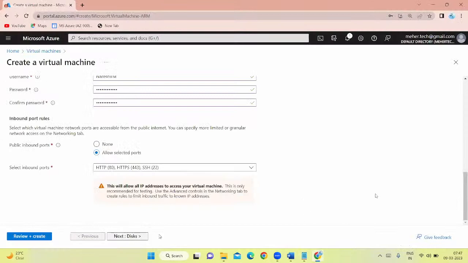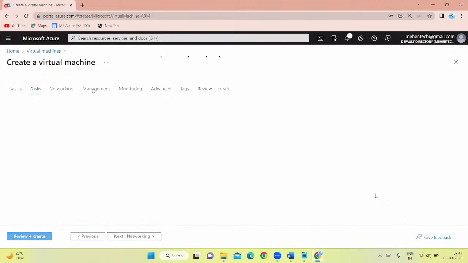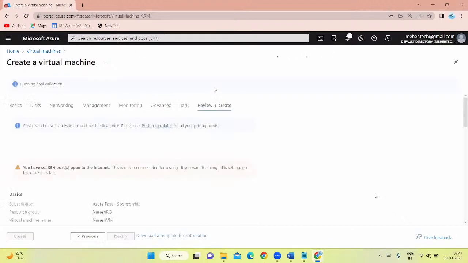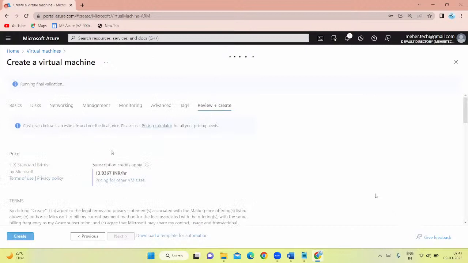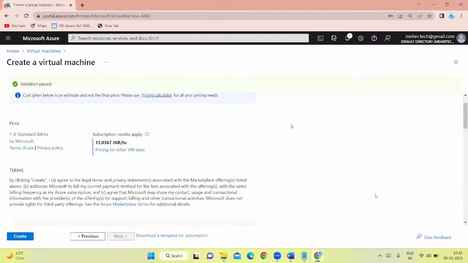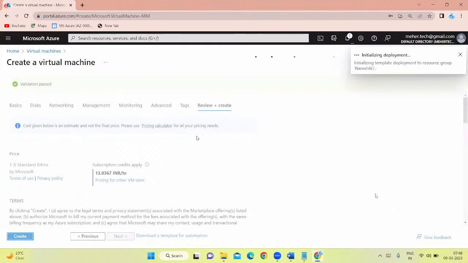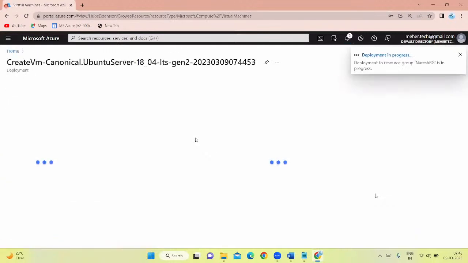Okay, fine. So the rest of all things are the same, no change, like the Windows virtual machine. I have explained all these things in detail in the previous classes, so please refer to the recordings of the last classes and then go ahead and click on create. It is going to create a virtual machine of Linux operating system. We'll wait for some time and let the VM get deployed. How to connect to the VM, I'm going to show you through Cloud Shell. Let the deployment finish here.